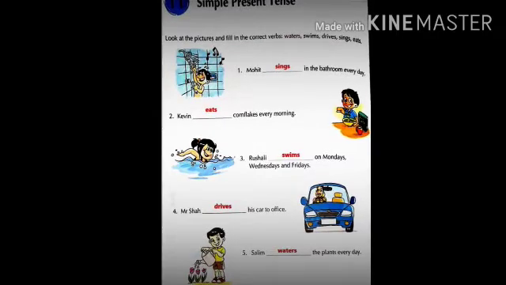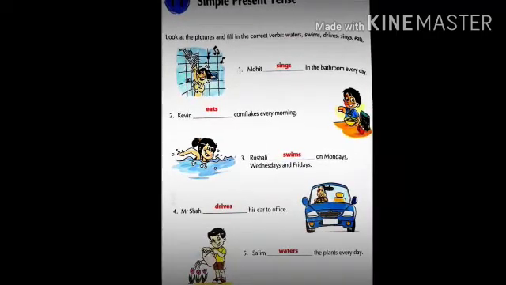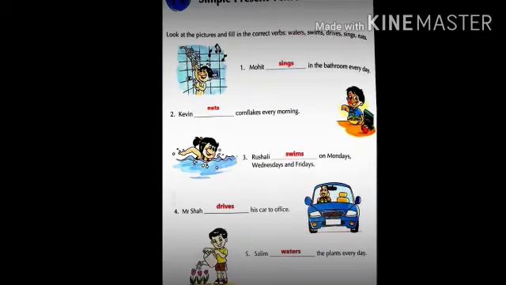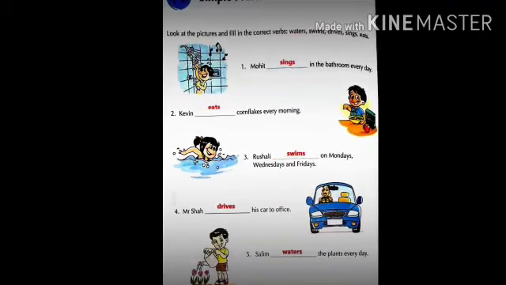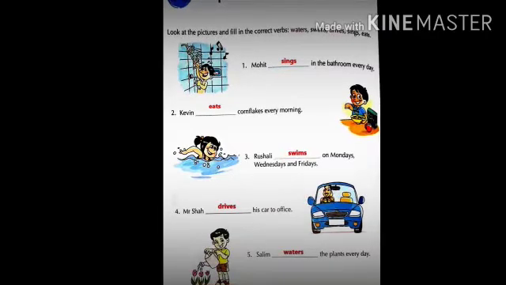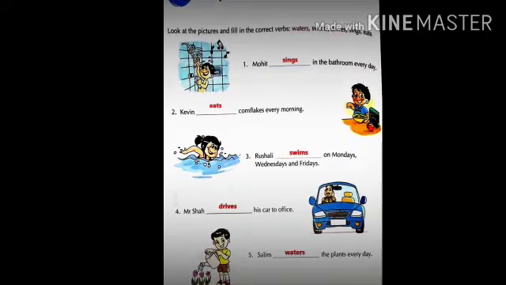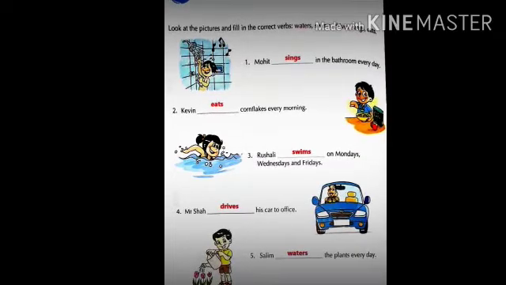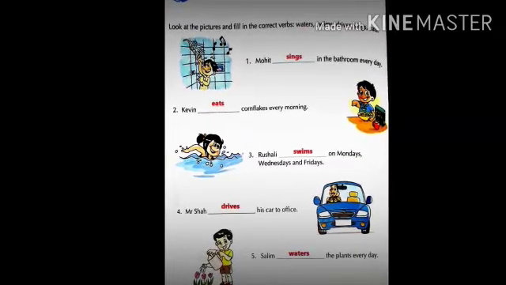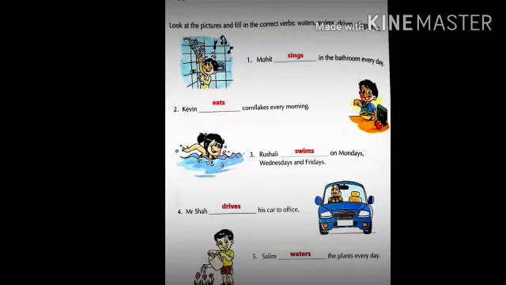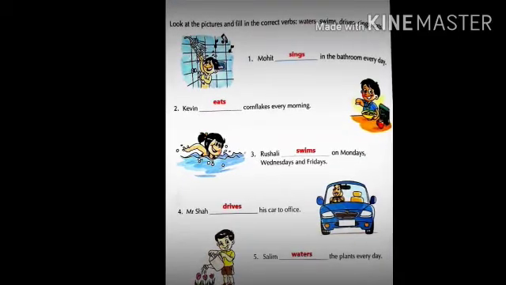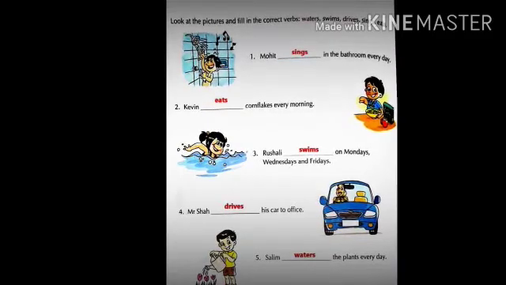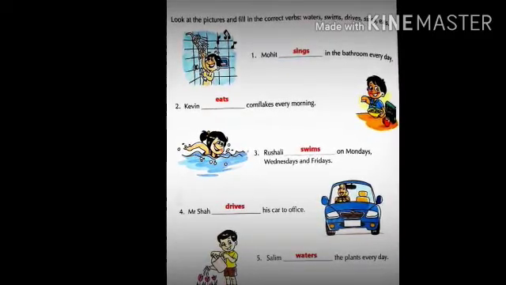First sentence, Mohit dash in the bathroom every day. Mohit sings in the bathroom every day. Kevin dash cornflakes every morning. Kevin eats cornflakes every morning. Rushali swims on Mondays, Wednesdays and Fridays.